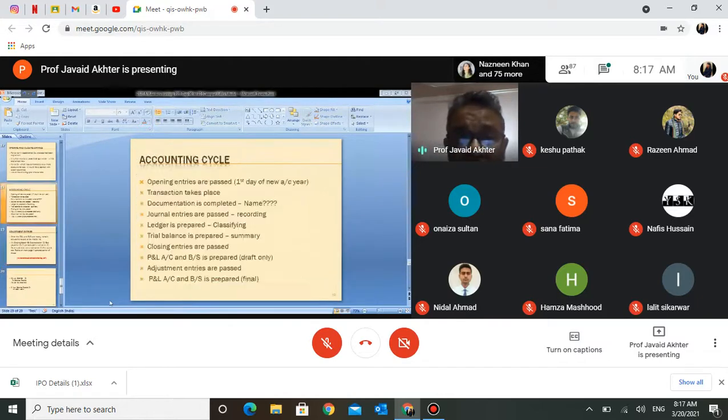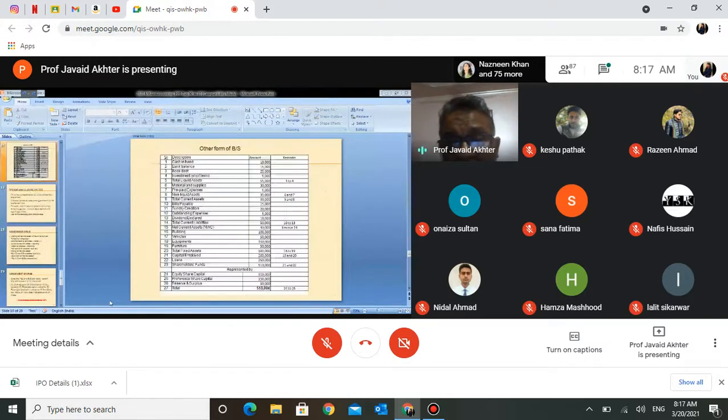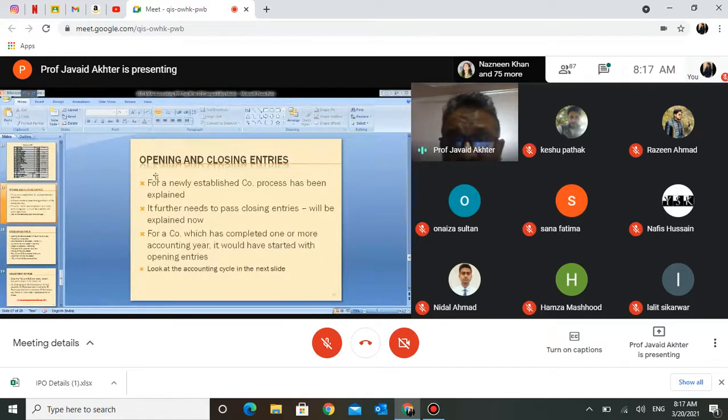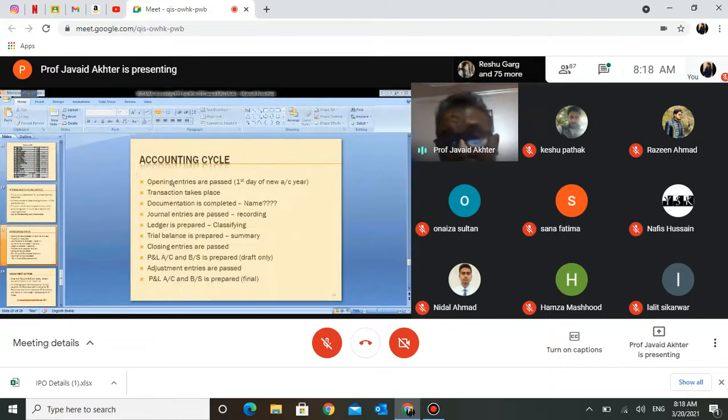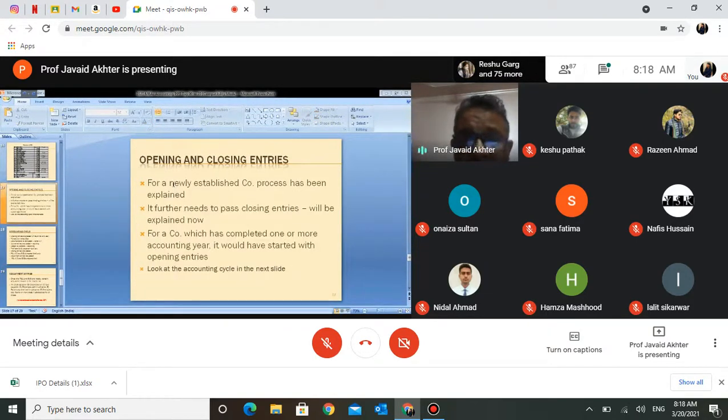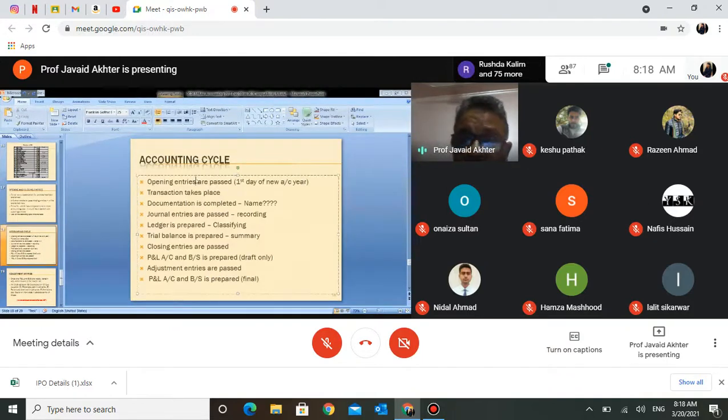What is to be discussed today? Today we need to discuss opening and closing entries. Before I discuss opening and closing entries, it is better that you look at this slide first. See, this is the discussion which is required today. Before I discuss this, look at this slide, and then I'll go back to what I was supposed to discuss today. What is this slide?